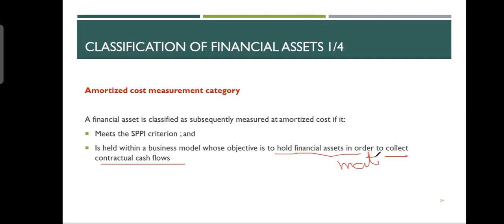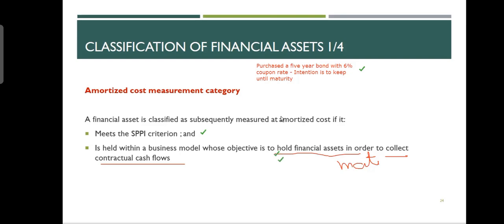Now I'll give you an example. Let's suppose I purchase a 5-year bond with a 6% coupon rate. The intention is to keep until maturity. Do you think that this particular bond meets the two criteria? The first one is SPPI. So does this bond give me SPPI? Do bonds give SPPI? Yes, they do. The bond gives SPPI because the bond is giving me 6% plus $100 back. And I want to keep it until maturity. So SPPI is met and it is kept until maturity.